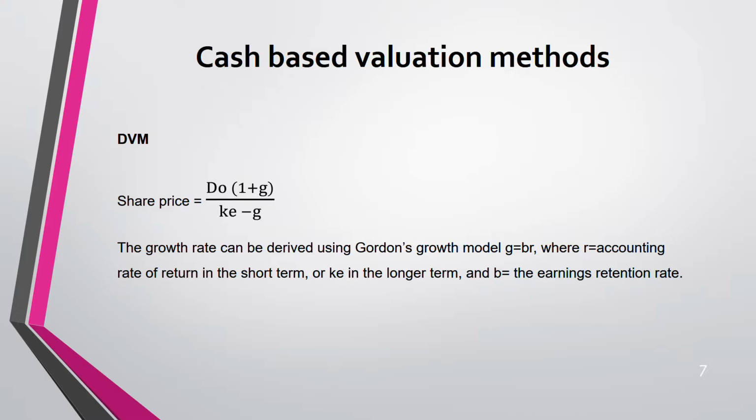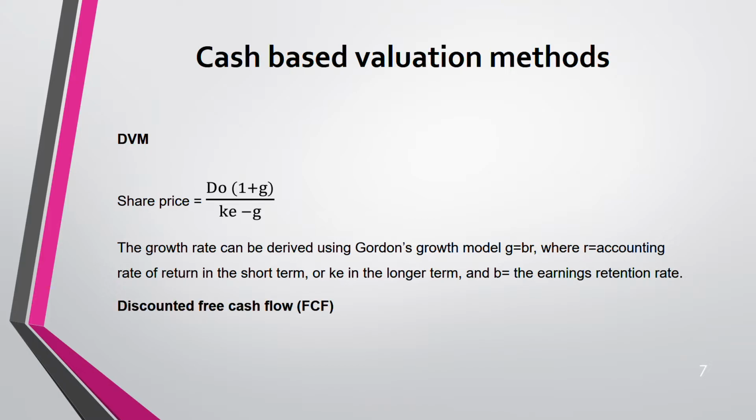You can get it from a model called Gordon's growth model, which is g equals b times r. r stands for the accounting rate of return. b stands for the earnings retention rate. For example, they might say that you are paying dividend of 40%. That means how much are you retaining? The balance, 60%. So 60% is your b. Multiply it with the accounting rate of return to get the growth and put it in the model.